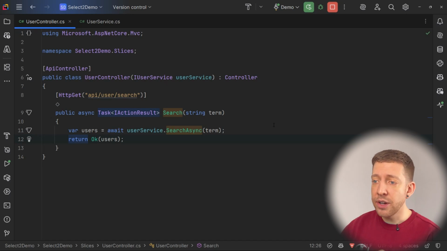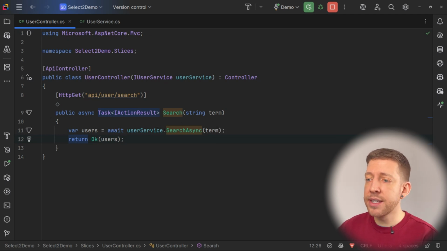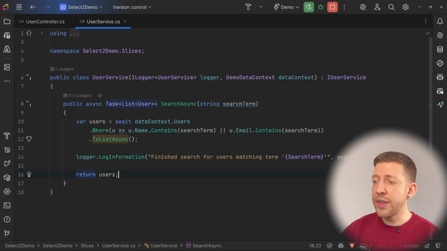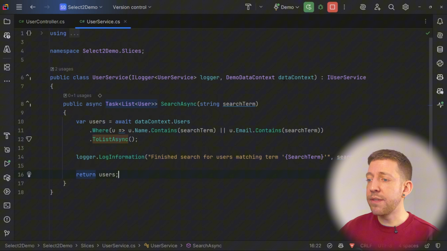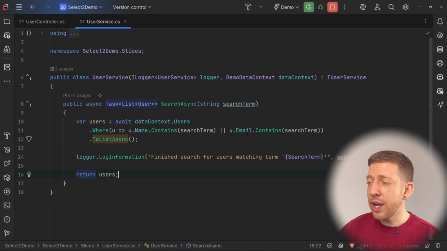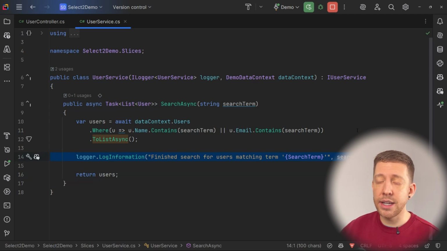As you might expect, I've got a simple user controller which has a search endpoint that takes the search term from the text box. That's being passed to a user service, and then the result is being returned in an OK response. If we have a look at the user service, I'm using Entity Framework to go to the users table. I'm finding any users where the name or email address matches the search term, and I'm returning that. I'm also posting a log message to say that we finished the search for that particular search term.